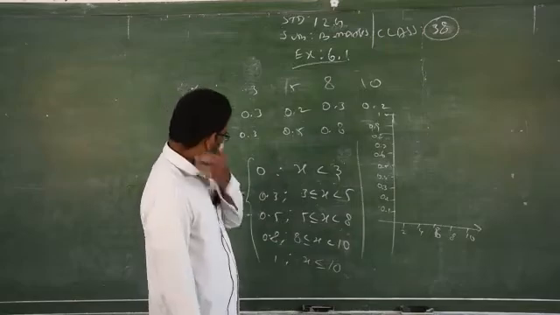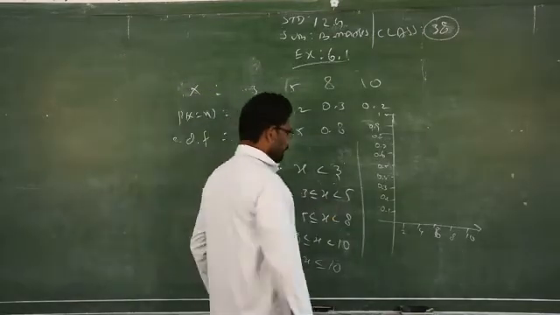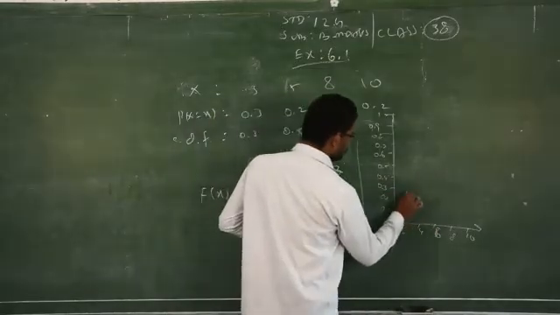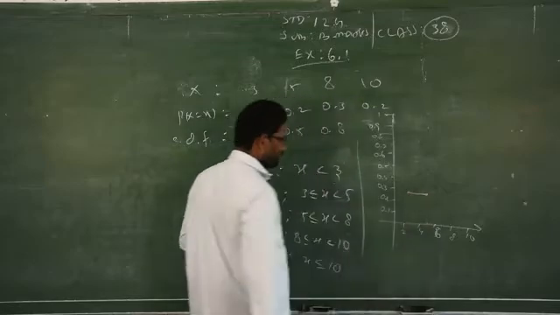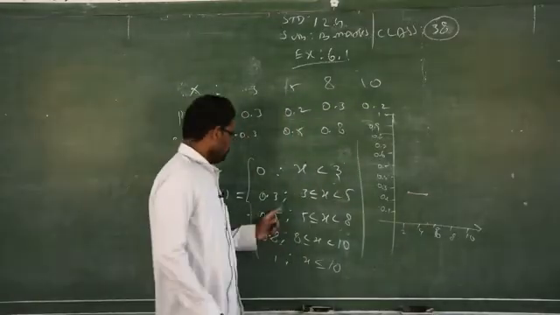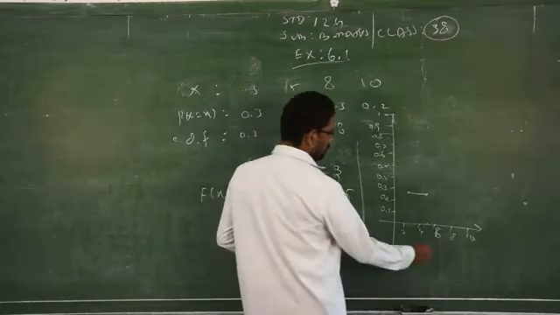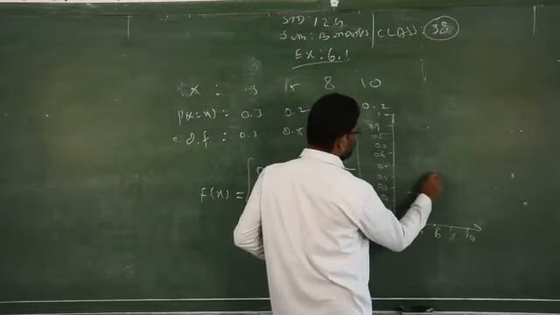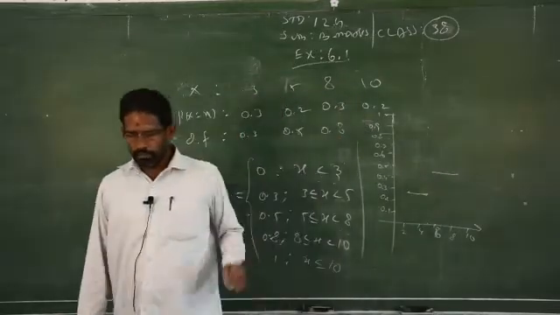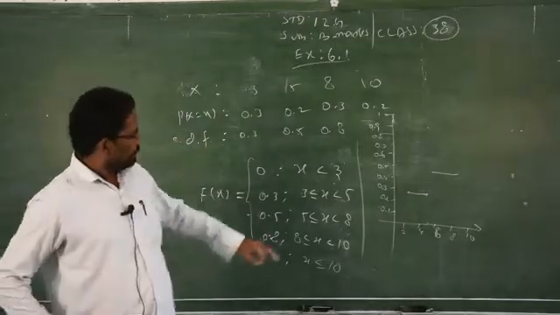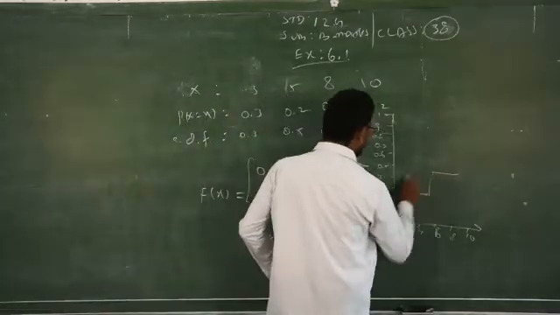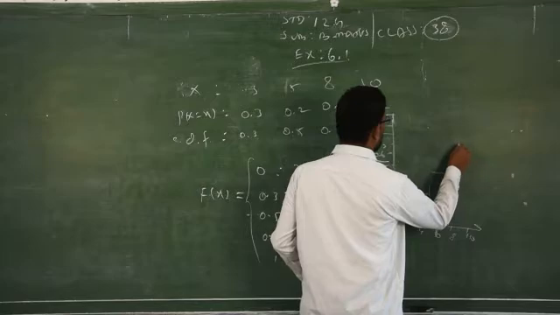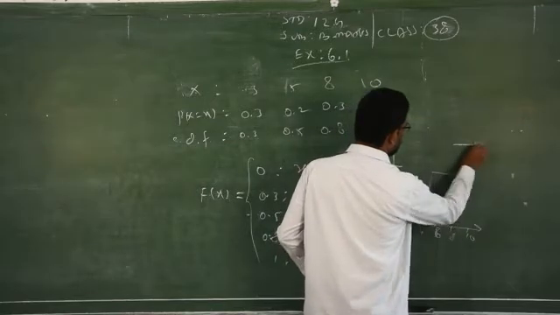So now you take what is given for 3 to 5. Where will 3 to 5 come? 3 to 5, what is the value? 0.3. Clear? The next one is 0.5 for 5 to 8. Where will 5 come? 5 to 8, 0.5. Where will 0.5 come here? So it will be a break. It will go on with a break, and you can join. Likewise, what is the next one? 0.8. 0.8 will come here, 0.8 for 8 to 10.